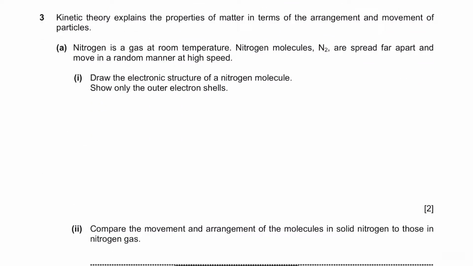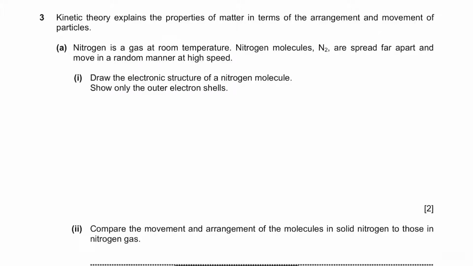Question 3. Kinetic theory explains the properties of matter in terms of the arrangement and movement of particles. Part A. Nitrogen is a gas at room temperature. Nitrogen molecules, N2, are spread far apart and move in a random manner at high speed. So, draw the electronic structure of a nitrogen molecule. Show only the outer electrons.